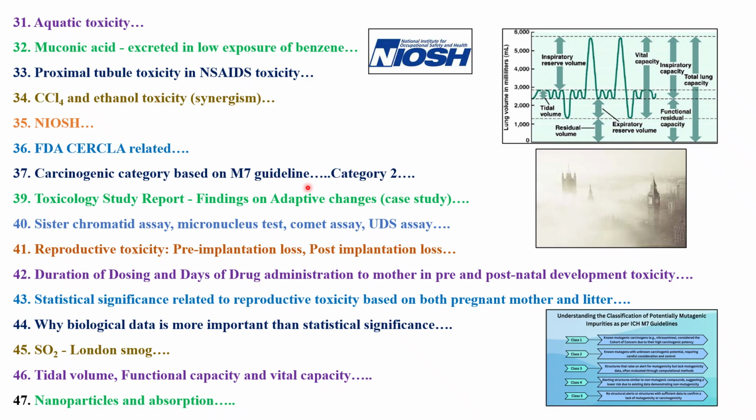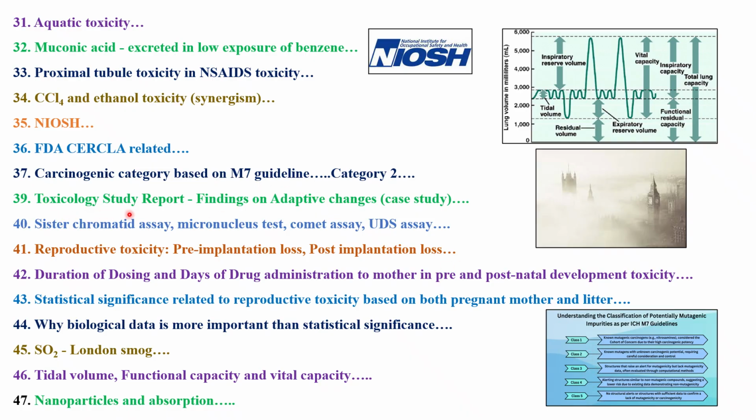carcinogenicity studies of those chemicals, and if they are listed under the CPDB, that is the carcinogenicity potency database, you will have a TD50 value from which you can calculate an acceptable intake. So like this, you will get one question on M7. They might give you some examples. They'll ask you what category it belongs, what class it belongs, whether 1, 2, 3, 4, 5. That you should be knowing. So these are the class 1, 2, 3, 4, 5. Read the M7 guideline in detail.